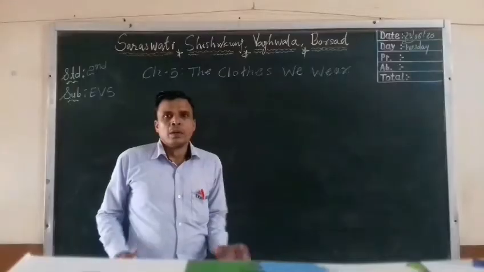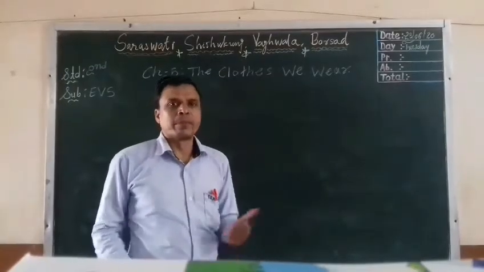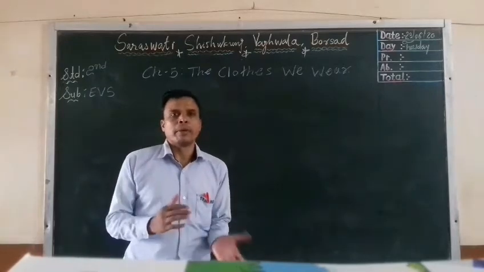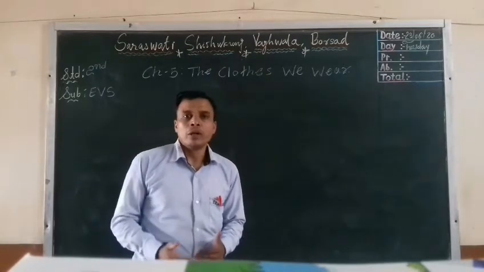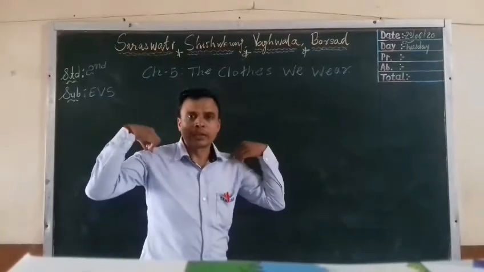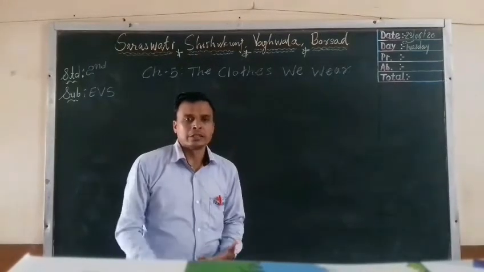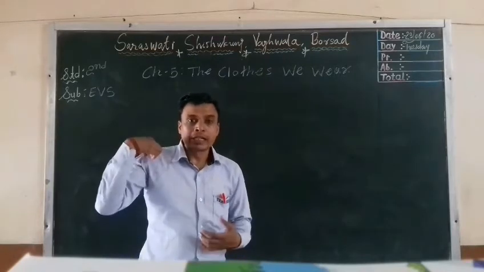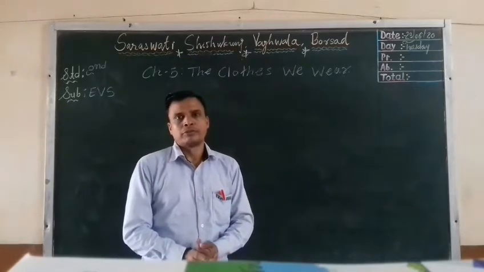Part 3. Okay students, tell me, what did we learn in part 2? Yes, we learned the hard words of part 2. We also learned what clothes protect us from, and what clothes are made of.